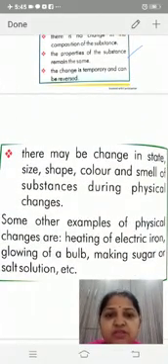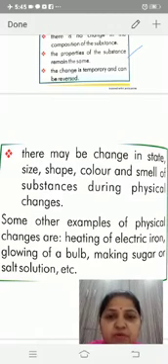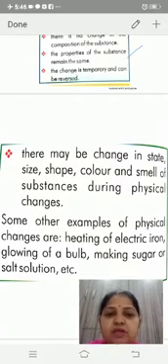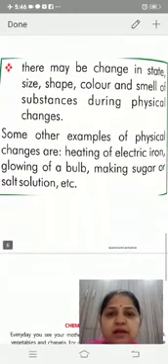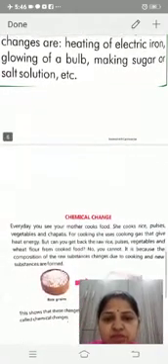There may be a change in state, size, shape, color and smell of the substance during the physical change. Some other examples of physical changes are heating of an electric iron, glowing of a bulb, making sugar or salt solution, etc.